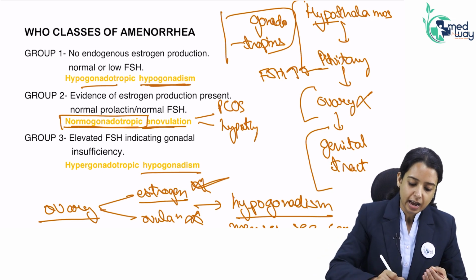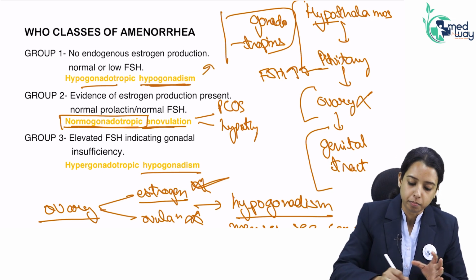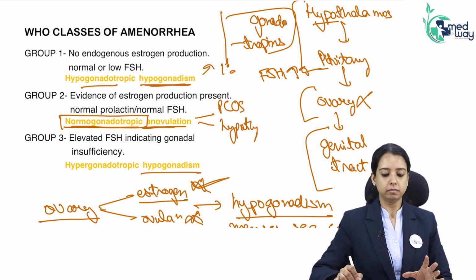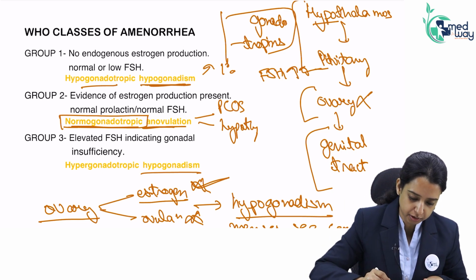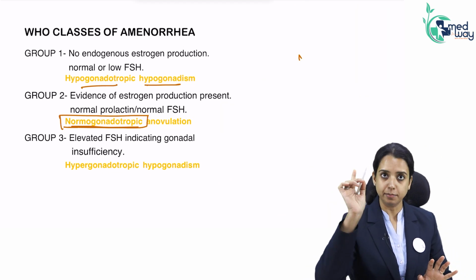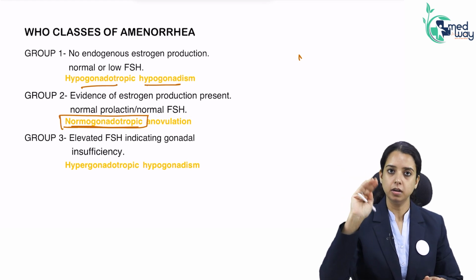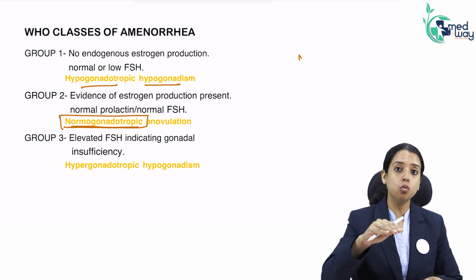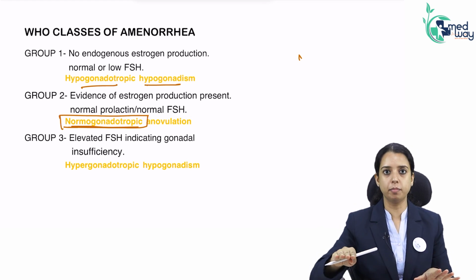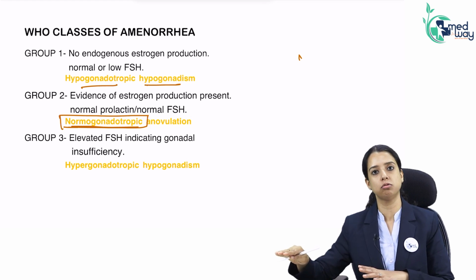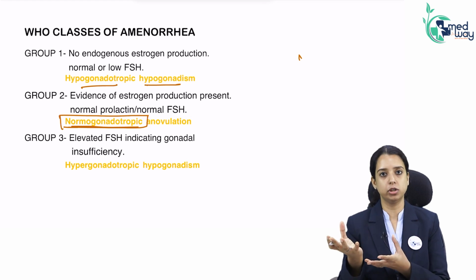So group 1 is hypogonadotropic hypogonadism. They will mainly present with primary amenorrhea. So this much is clear to us. Okay, now let's recap. Category 1 was hypogonadism because of a central problem. Category 3 was again hypogonadism, because of an ovarian problem. Category 2 is basically anovulation. Normogonadotropic means gonadotropins are normal. Gonadotropins are normal, the ovaries function normally, which means estrogen is also normal. Just because of a problem in the pulsatility of GnRH, anovulation is happening.